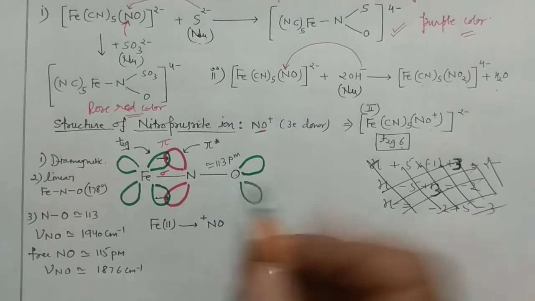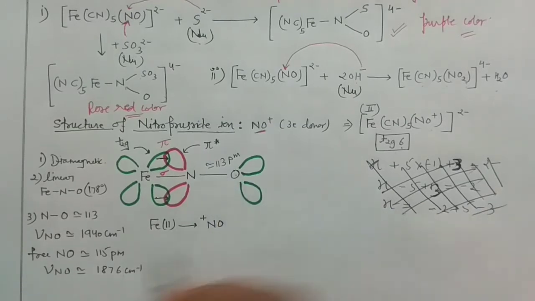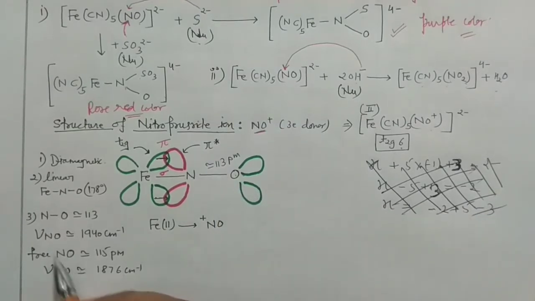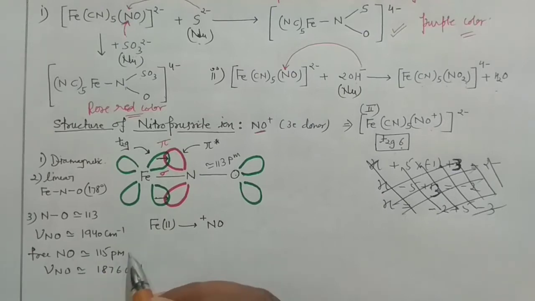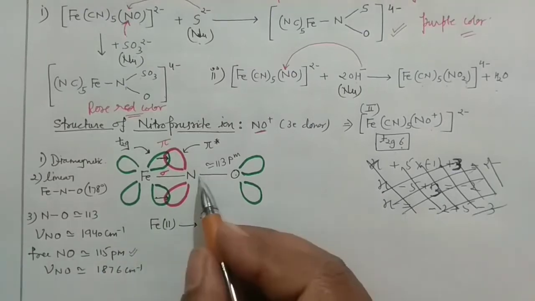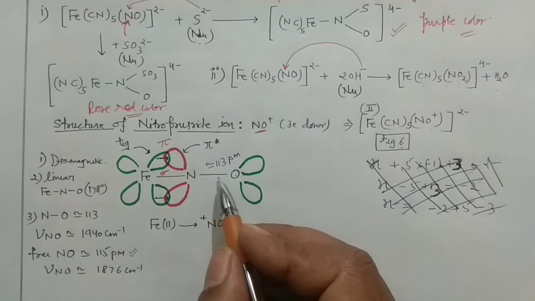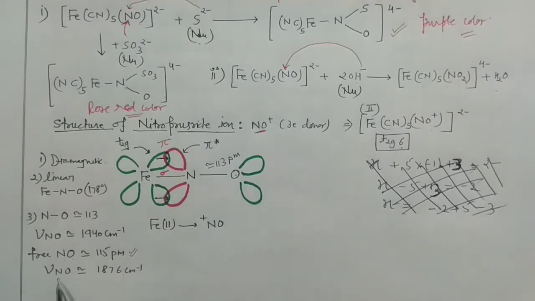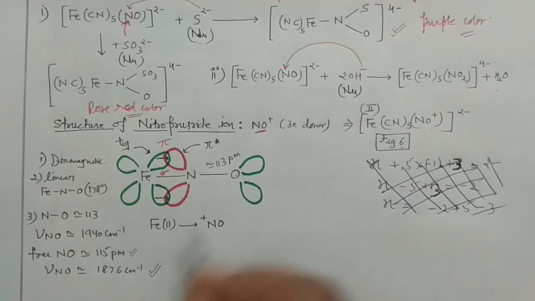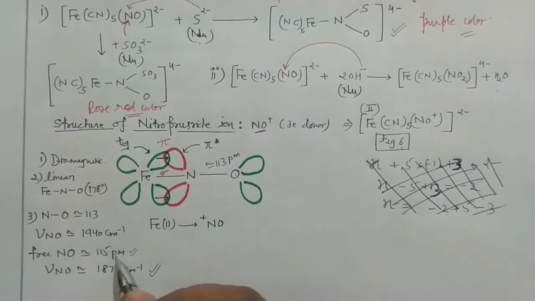And then what is expected then? Bond length, generally you see, I have written here, if you have the free NO, then it is having 115 picometer, but in that case you can see the bond length is slightly lower, so obviously it will also affect their stretching frequency in the IR spectrum. For free NO, the IR stretching frequency is somewhere around 1876. Actually it is having a range, but in that case it is found that it is 1876 centimeter inverse.